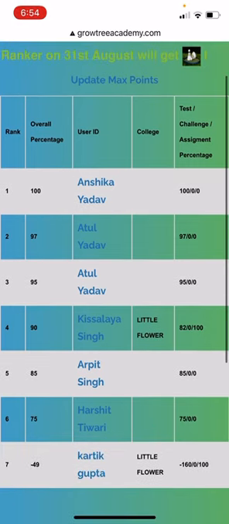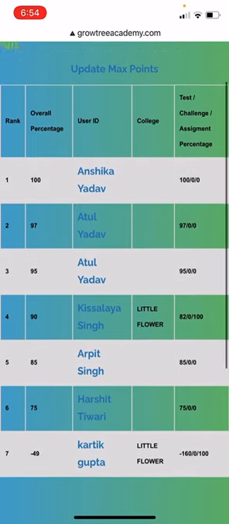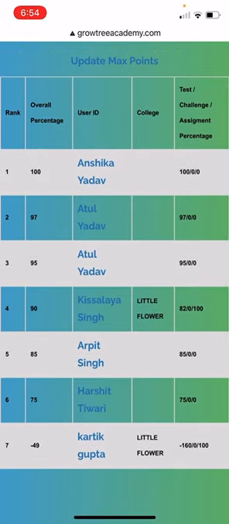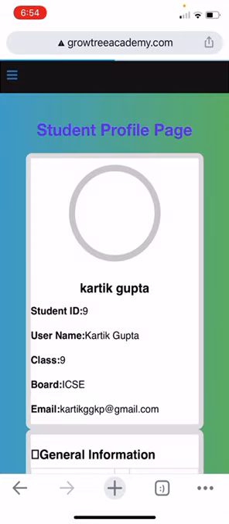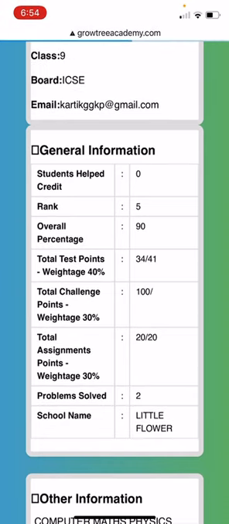So if you go to any user, you will see that there are different types of points. Basically, 40% weightage is for your regular tests, weekly and monthly.